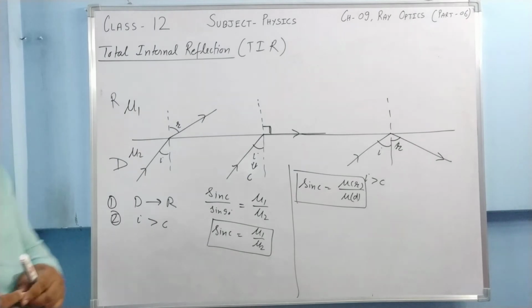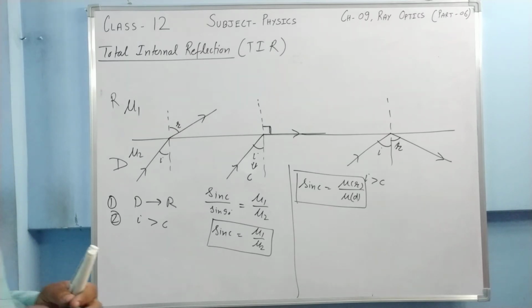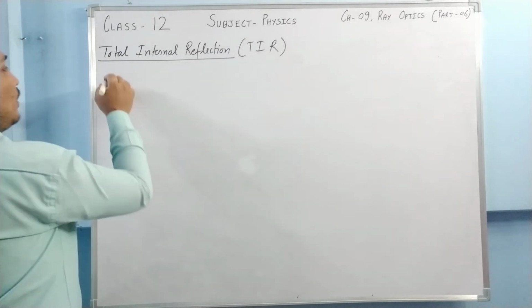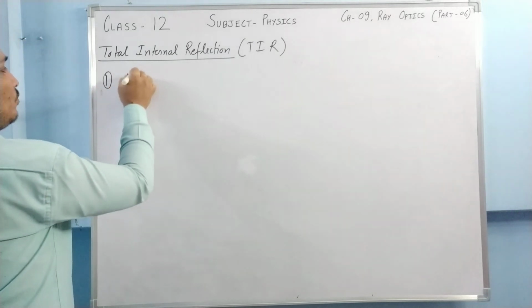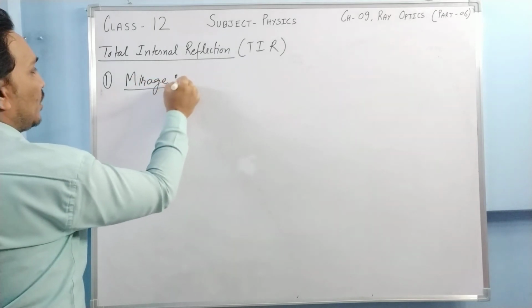So this is total internal reflection, and now let us try to understand how questions related to total internal reflection are asked. Then we'll do some examples of TIR, the examples which exist, and then we'll move to the next topic. Let us do examples first of all. The first example we see in our day-to-day life is mirage.